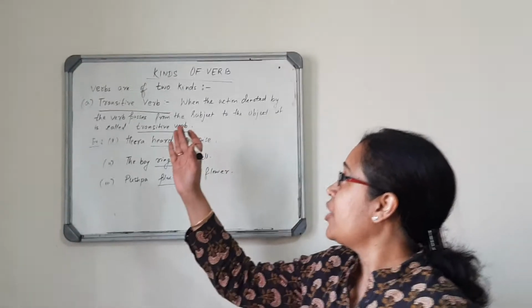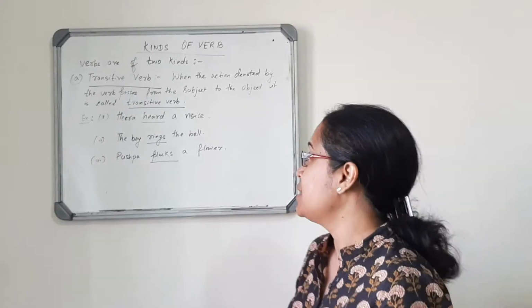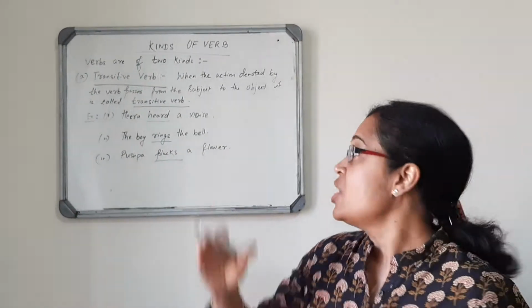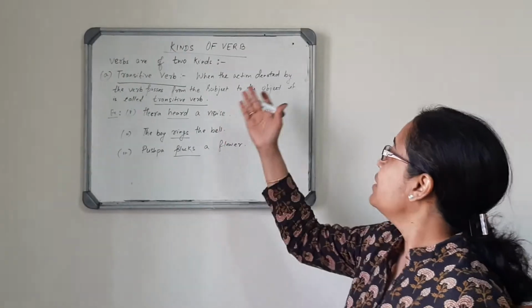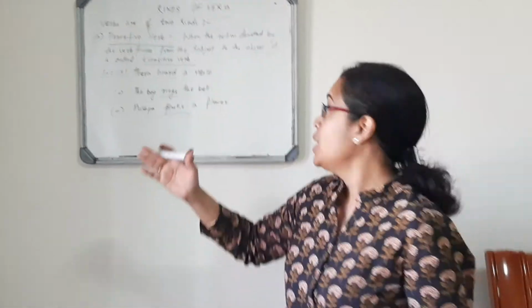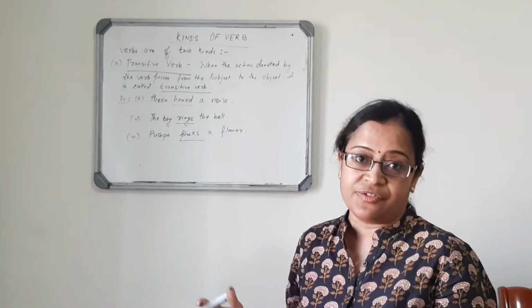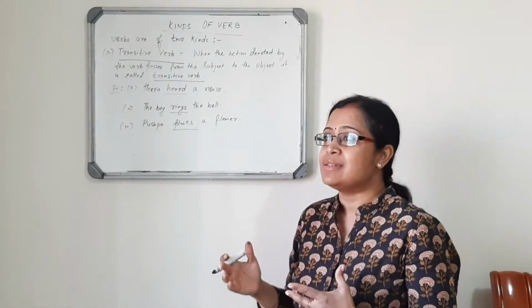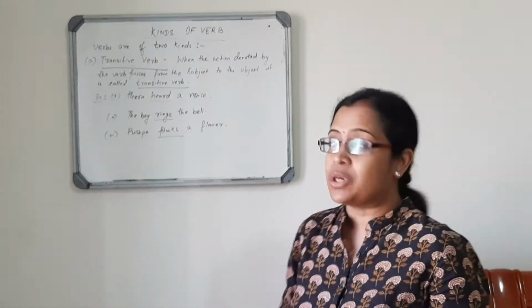Now, verbs are of two kinds. We need to know what are the types of verbs. Number 1, that is transitive verb. Now, what is a transitive verb? When the action denoted by the verb passes from the subject to the object, it is called transitive verb. We all know that a sentence consists of a subject and an object. Let me give you a few examples.